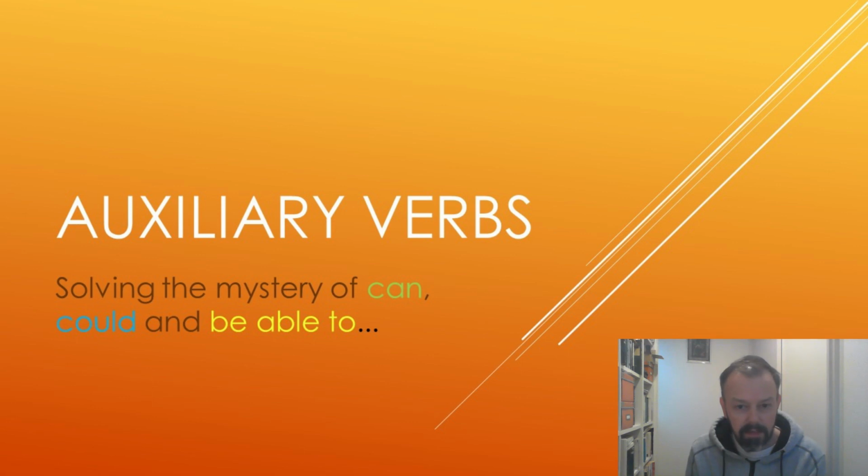Certainly I've always found it difficult to explain clearly why we can use these in some situations and why we can't use them in other situations when they seem to basically perform the same function from sentence to sentence. But we will look into that as we progress through today's seminar.